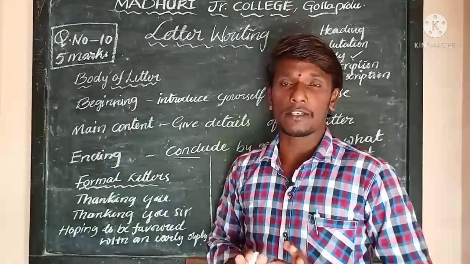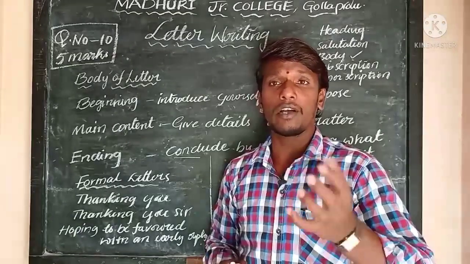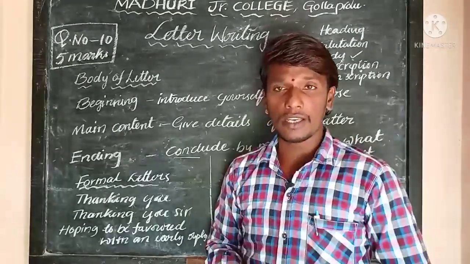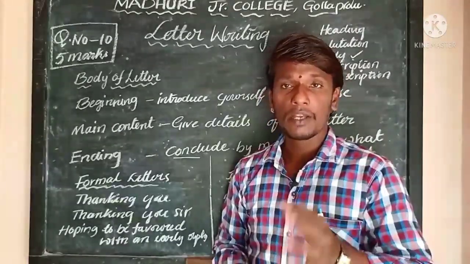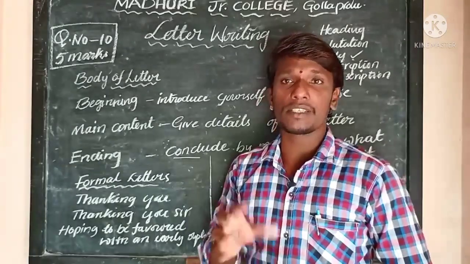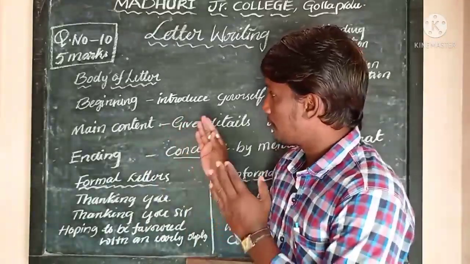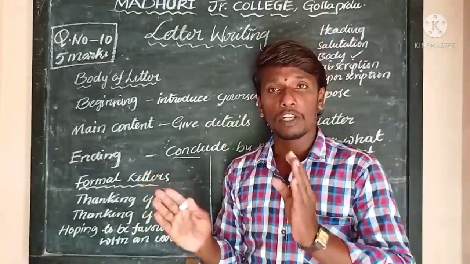So like you can mention. But if the person is younger than you, you just say your wishes. You just wish them, convey my best wishes to, convey my best regards to, in the sense that they are older than you. Okay, so this is the very important part of letter, that is body of the letter.